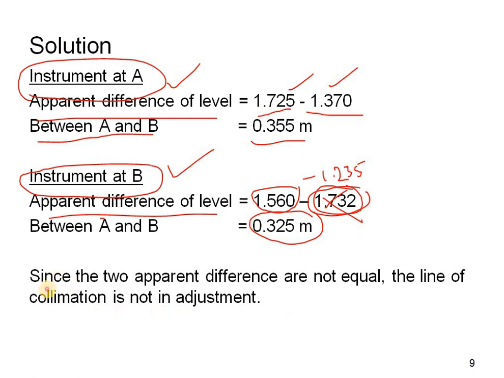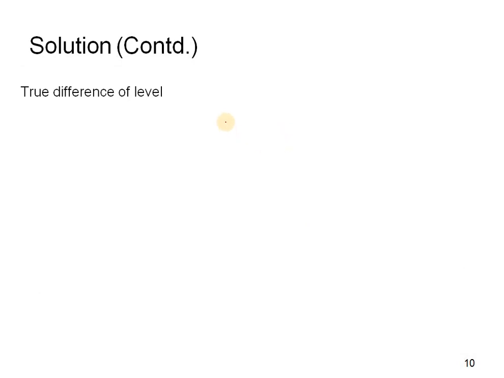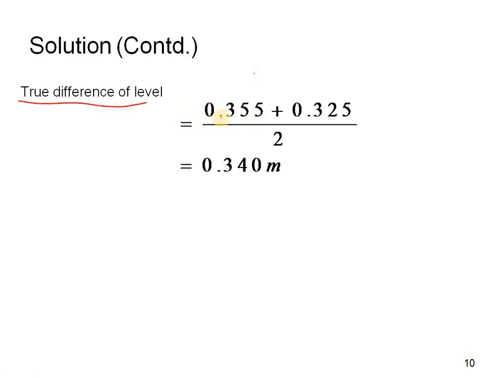Next, since the two apparent differences are not equal, the line of collimation is not in adjustment. That means there is a difference between the two stations. So the true difference of level is equal to 0.355 plus 0.325 divided by 2. We will get 0.340 meters as the exact difference between stations A and B.